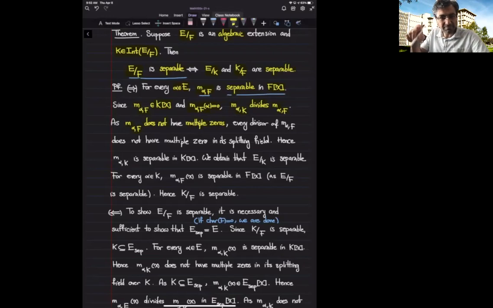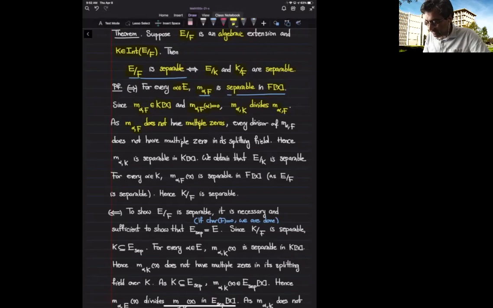When I factor m sub alpha into linear factors, I'm not going to have repetition, so any divisor of this polynomial is going to have the same property.